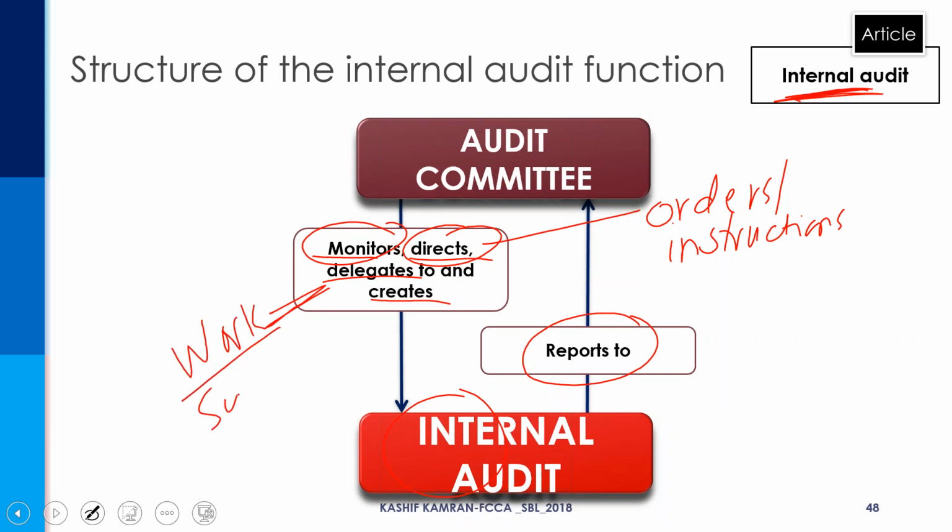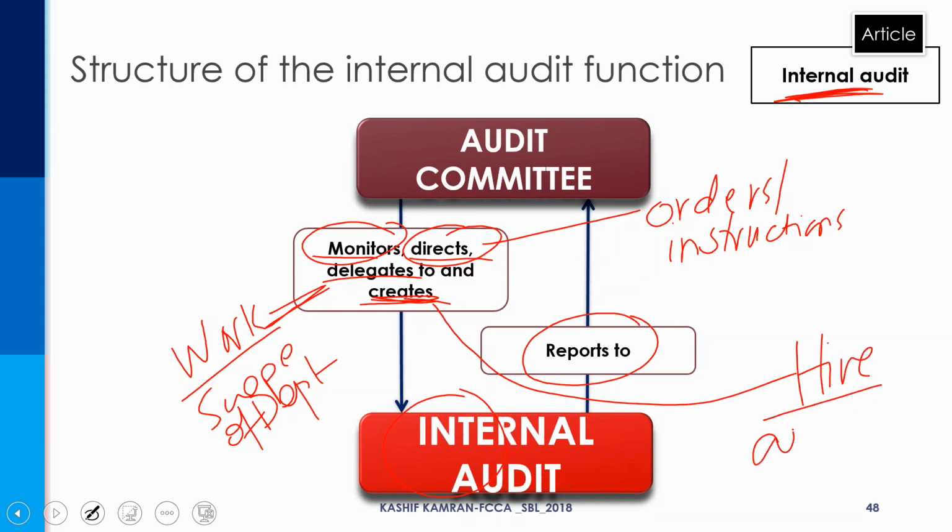Delegate means they give the scope of the department. What is the scope of the department? What the department should do. And creates. Create means they hire the internal auditors. They appoint the head of the internal audit department. So they monitor, they direct, they delegate, they create. And in response to that, the internal auditor, being under the audit committee, reports to the audit committee.